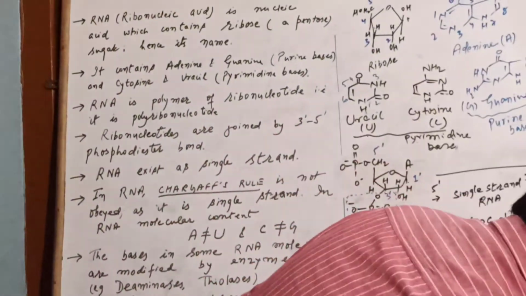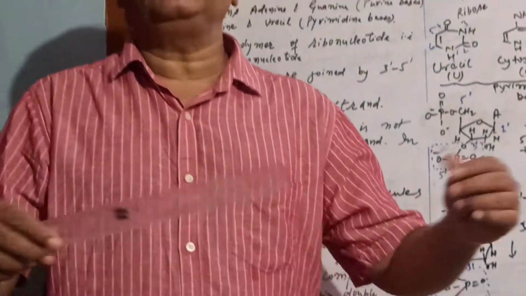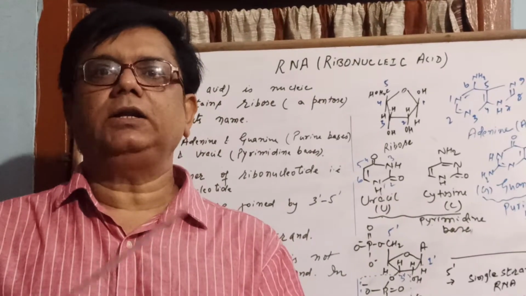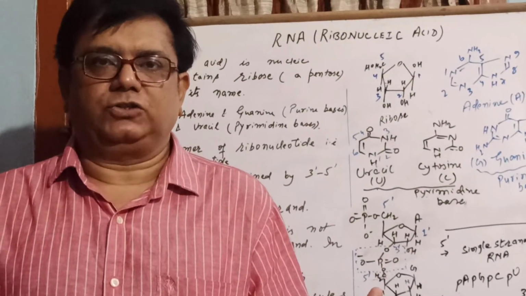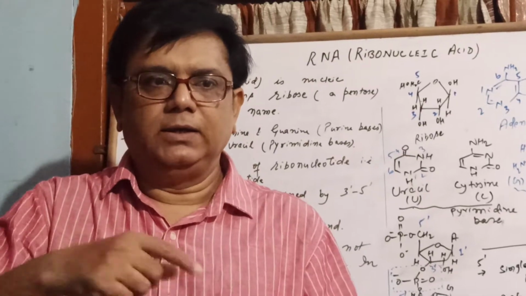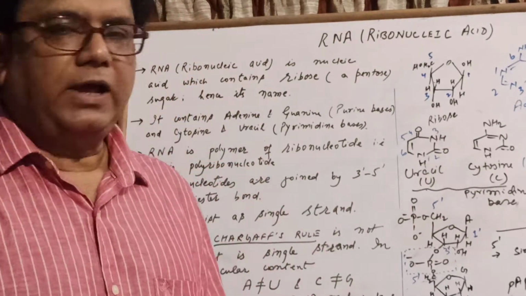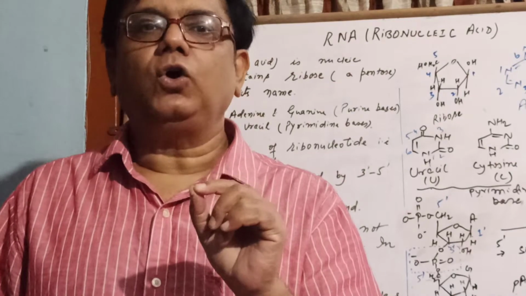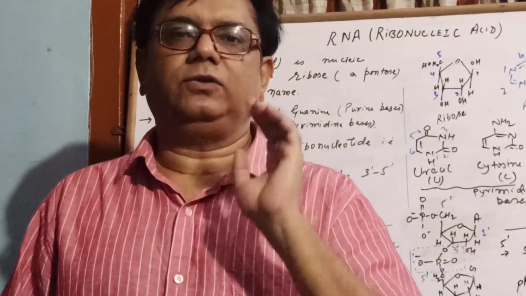So that is what I want to convey to you, that due to single strand structure, it coils back to form some special and unique structure. In RNA, due to the single strand, it folds back and produces some unique and special structures, and it has been found that it forms hairpin and also double helix structures.